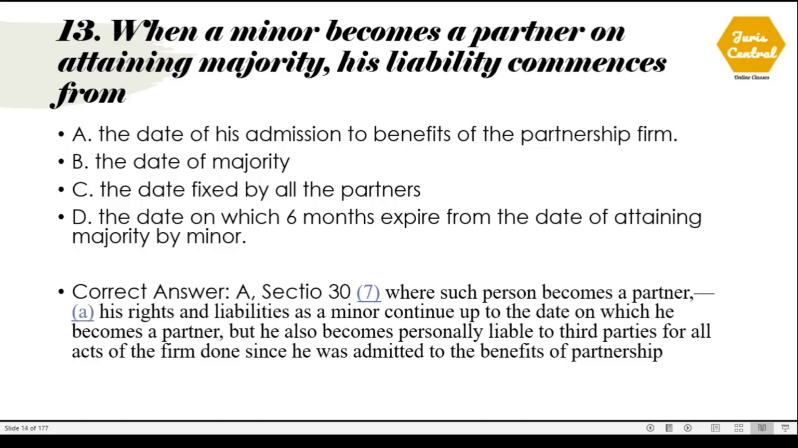Question number 13. When a minor becomes a partner on attaining majority, his liability commences from. The correct option is option A, the date of his admission to the benefits of the partnership firm, and this is given under Section 30 of the Partnership Act.